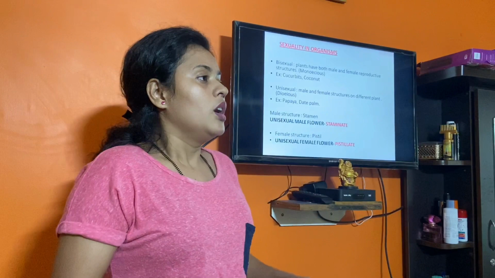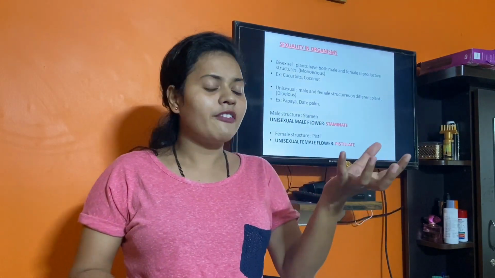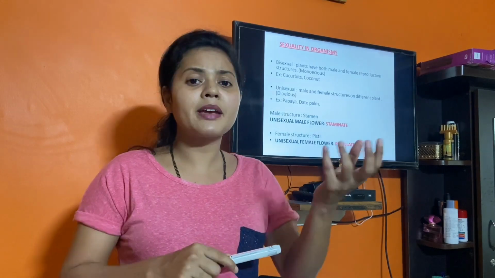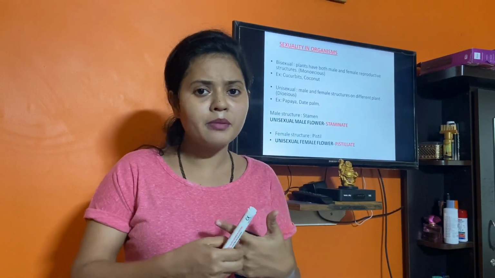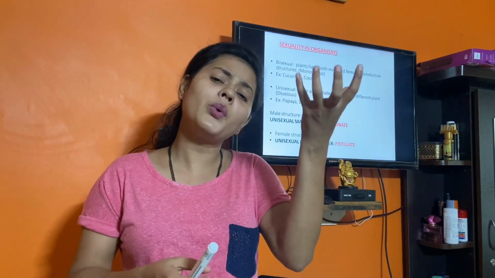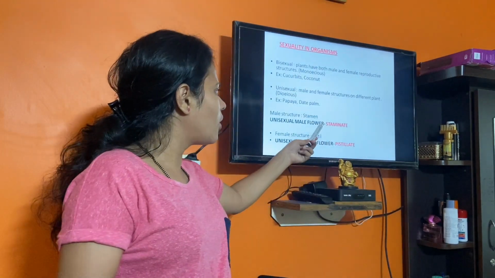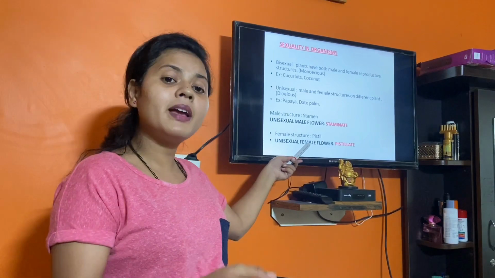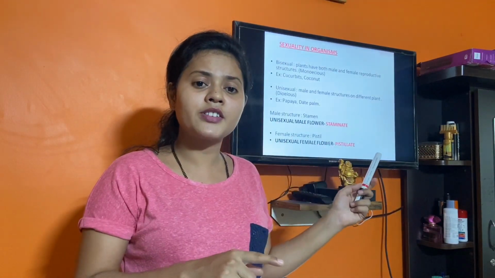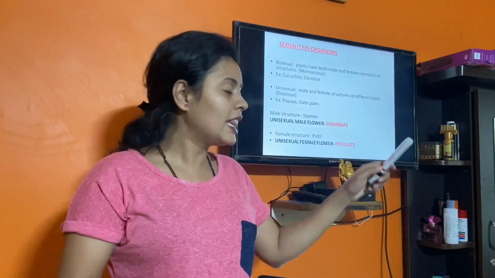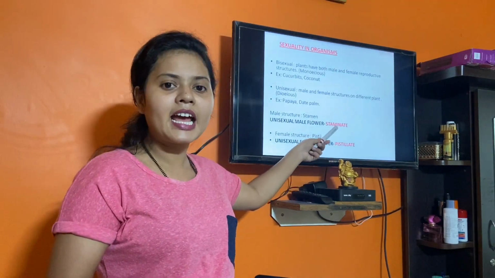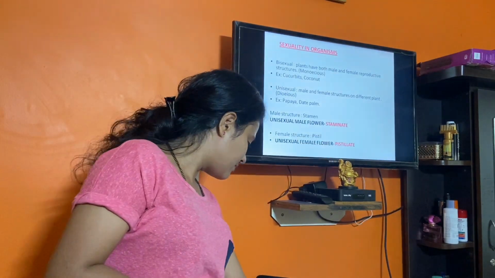Now there are some flowers which have only male reproductive structure. The stamen is the male reproductive structure. If a flower has only stamens, it is called a staminate flower. And the flower which has only the female reproductive structure, that is the pistil, is called pistillate. Staminate and pistillate.